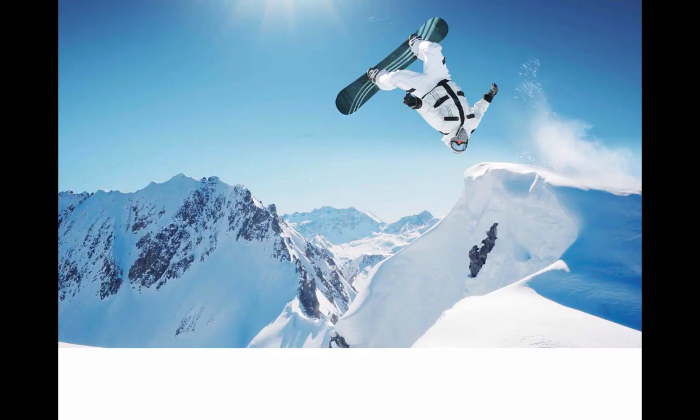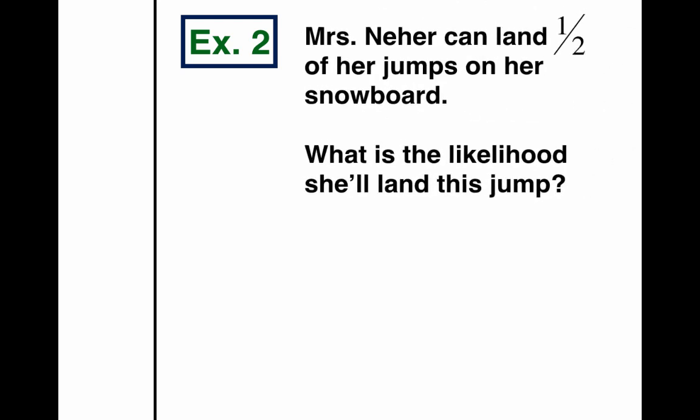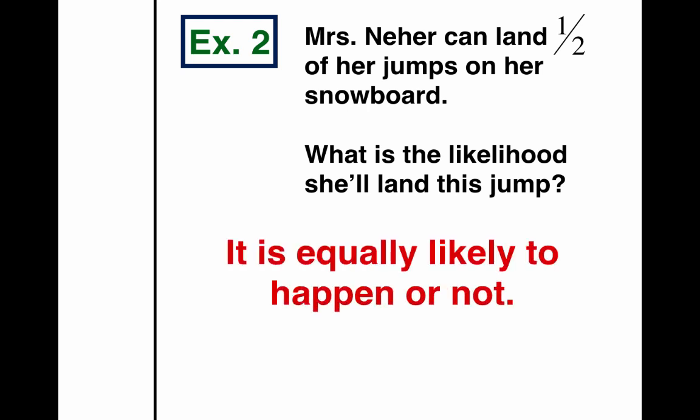All right, so check out this snowboarder. That's me. In the next problem, here's the question. Mrs. Neer can land half of her jumps on her snowboard. What's the likelihood she's going to land this jump that you just saw in the picture? If I can land half of my jumps, then it's equally likely to happen or not. I've got that 50% chance, so it's 50-50. It could happen, it could not. Hard to say. I hope I land it, because if I don't, I'm going to smash my head in.